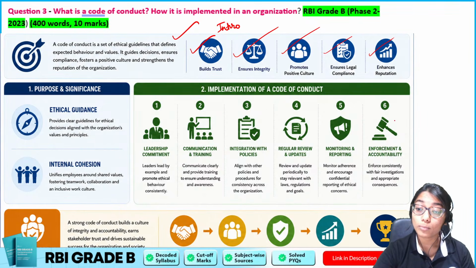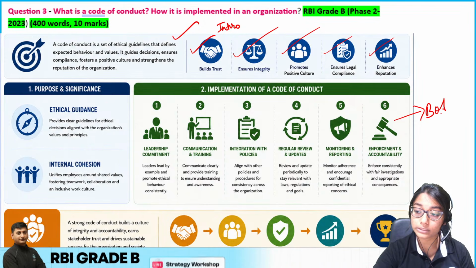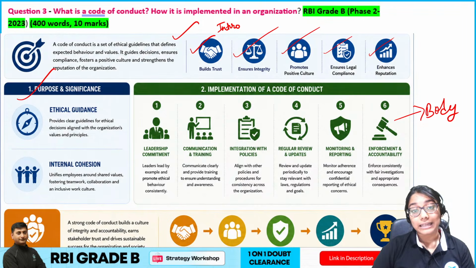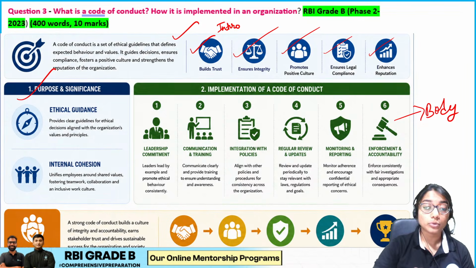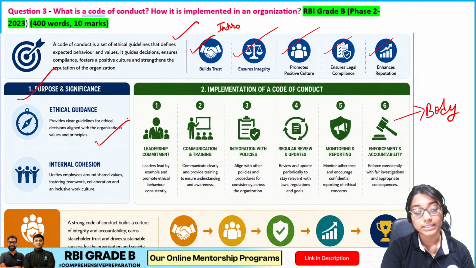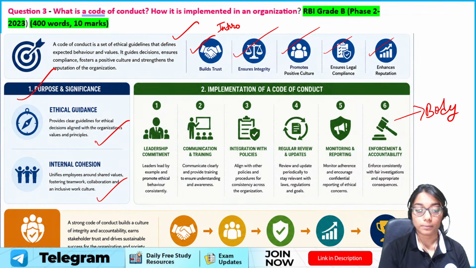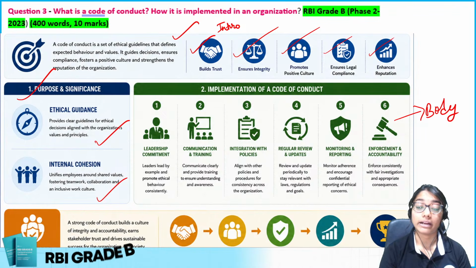Then we come to our body. In the body, what are we supposed to write? Why do I need a code of conduct? That is something I have to explain, right? So it's for the ethical guidance purpose we write it. And internal cohesion, meaning everybody inside the organization is working properly in a cohesive manner, collaborating well.